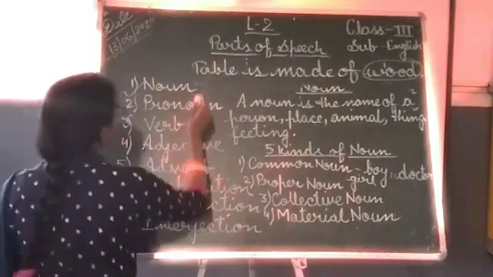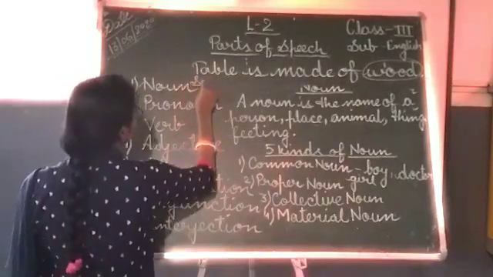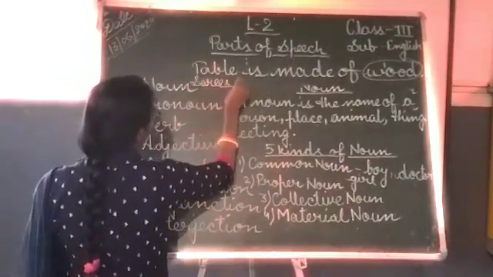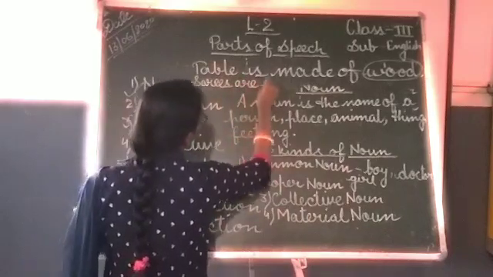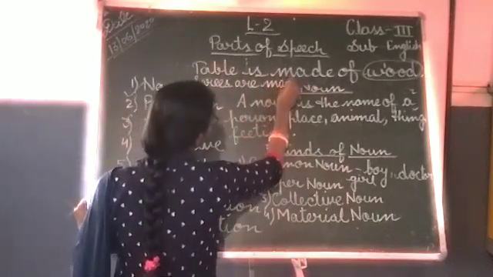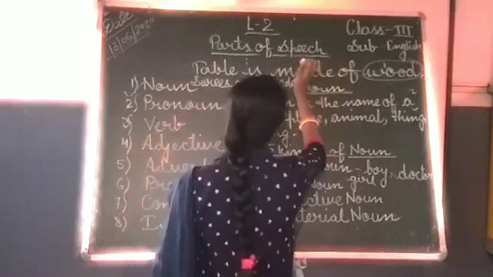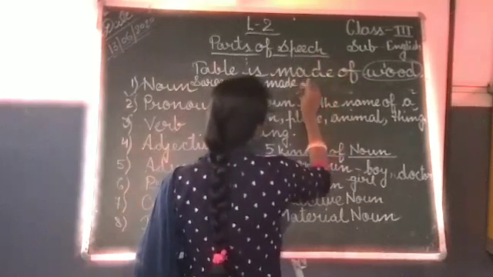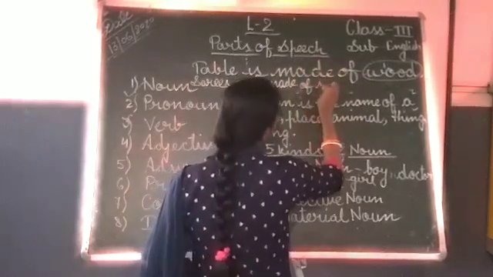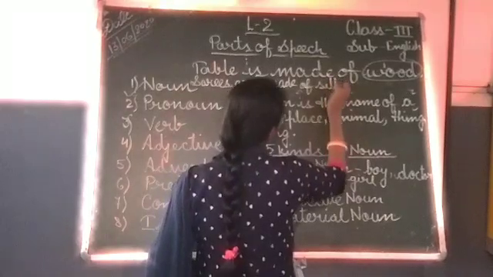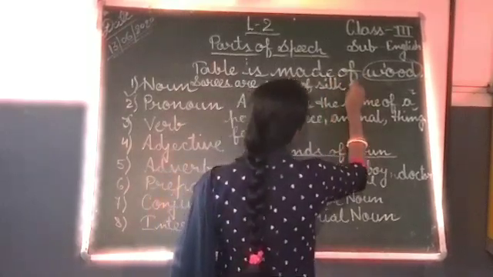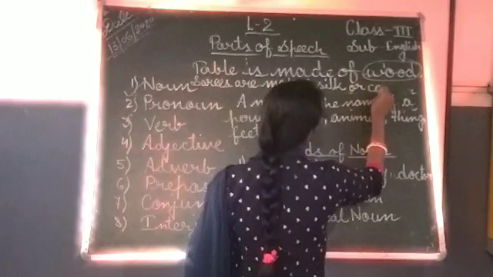Some more examples. Saris are made of silk or cotton.